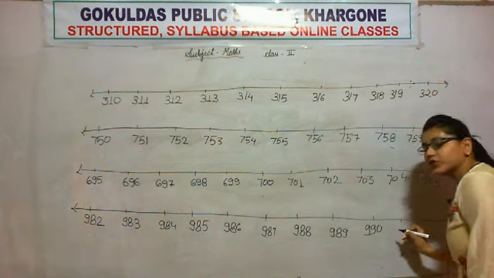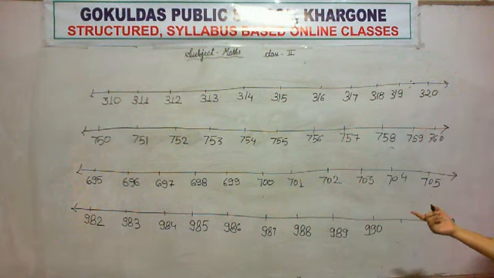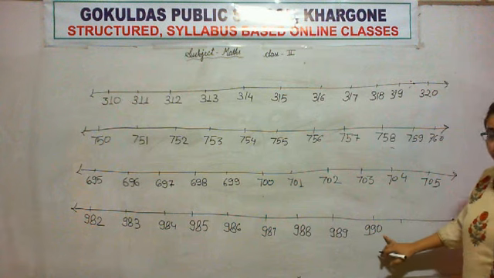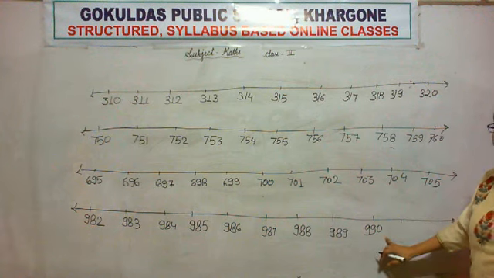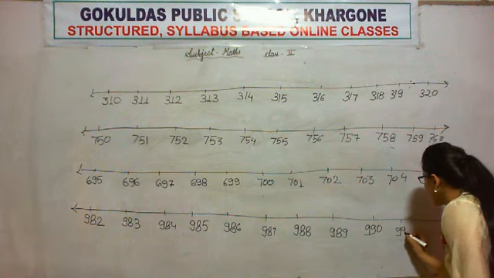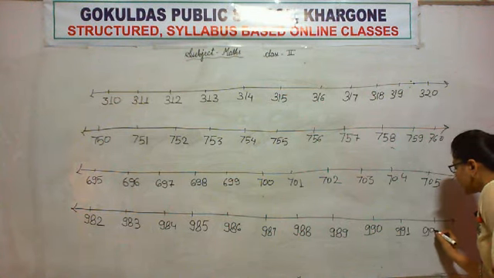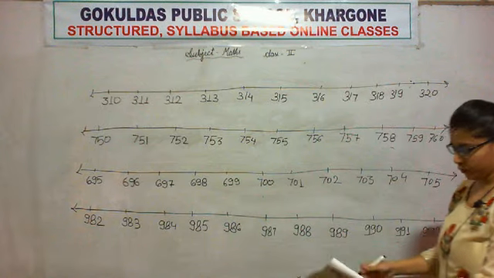Again we will repeat the same process. We will add 1 and 1 and 1. So what will come when I add 1 to this 990 is 991. Again I have to add one more, and what I will get is 992.